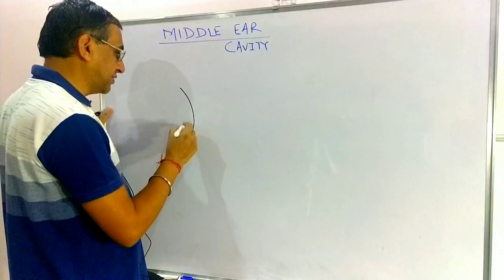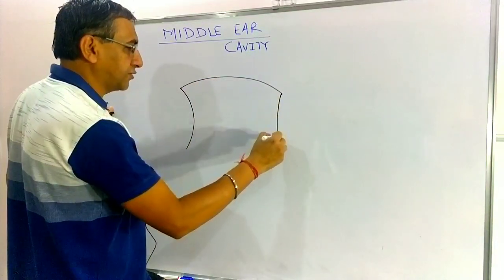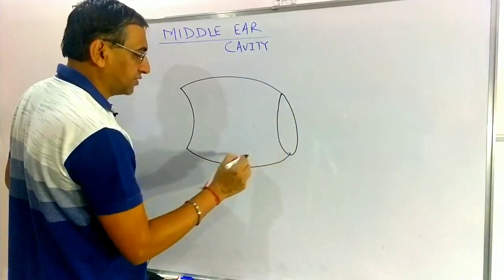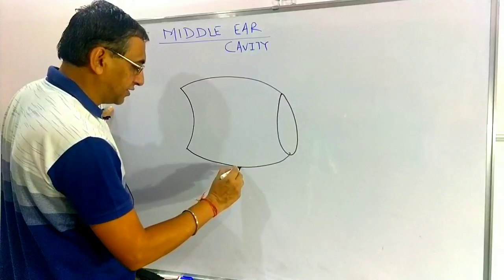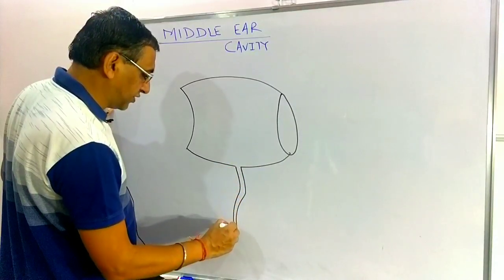It is a cavity-like structure, looking like this. Just see here. This is the middle ear. Here there is a duct or tube that is known as the eustachian tube.